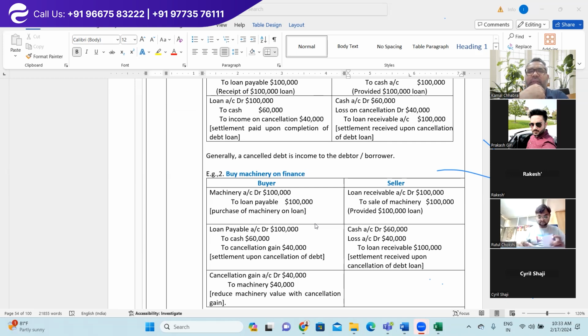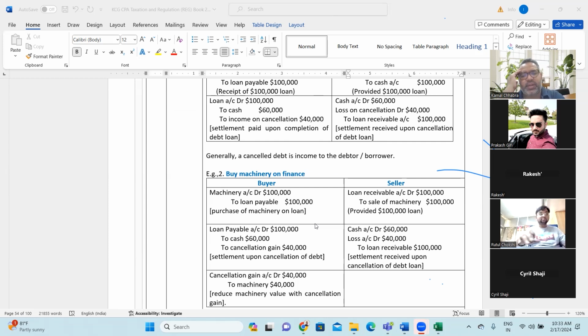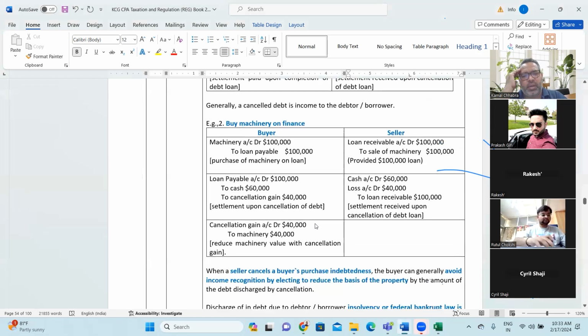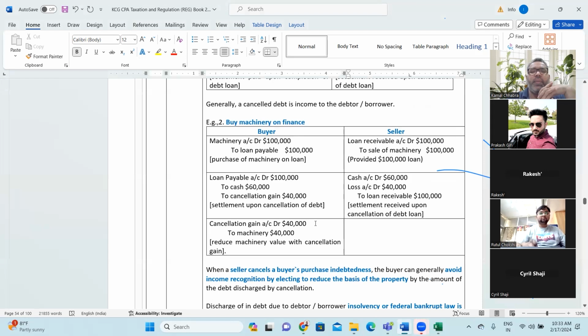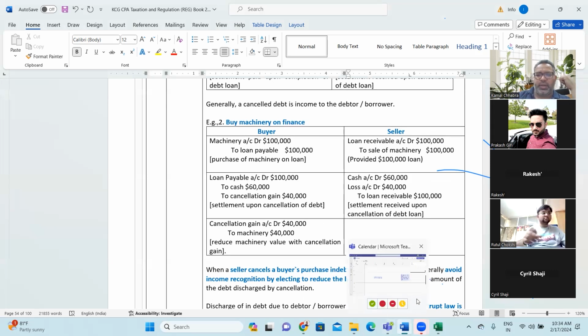So in that scenario, the benefit will be reduced from the basis of the asset, right? If you see another example, example number two, you have purchased machinery of $100,000 and you have a loan payable of $100,000. So machinery account debit to loan payable $100,000. Second, you reach a settlement for finally making a payment of $60,000, right?